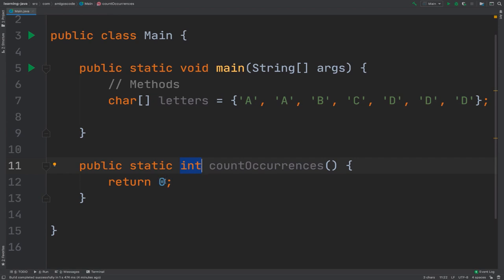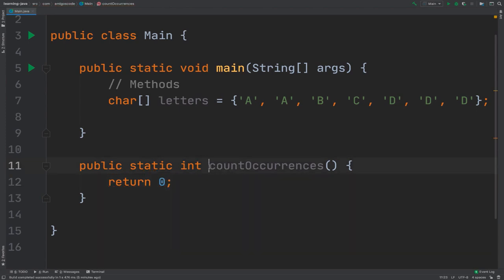So right here I'm saying return 0. If I was to say 0.0, this doesn't work because I've told this method to return an integer. If I wanted a double, I could say double, and you can see that now this works. So simply say int, and for now let's simply return 0.